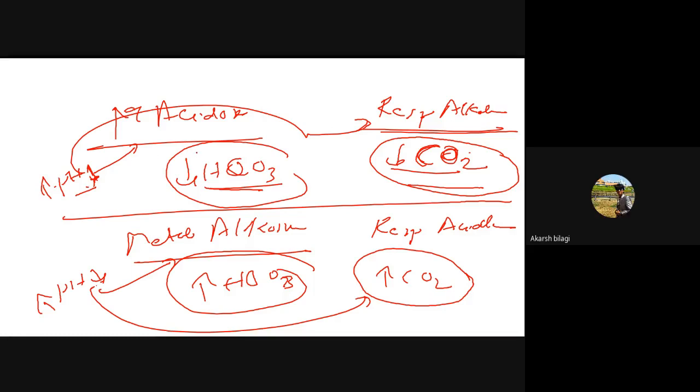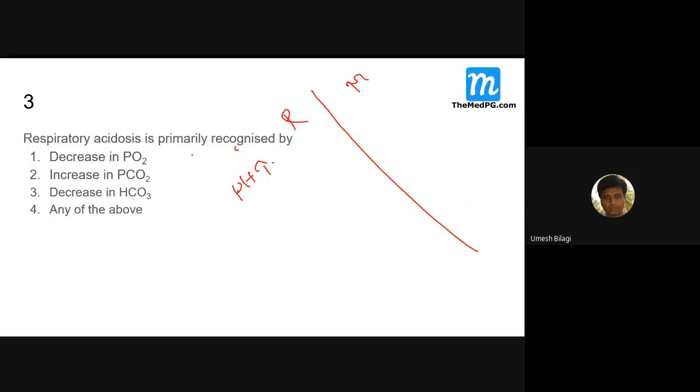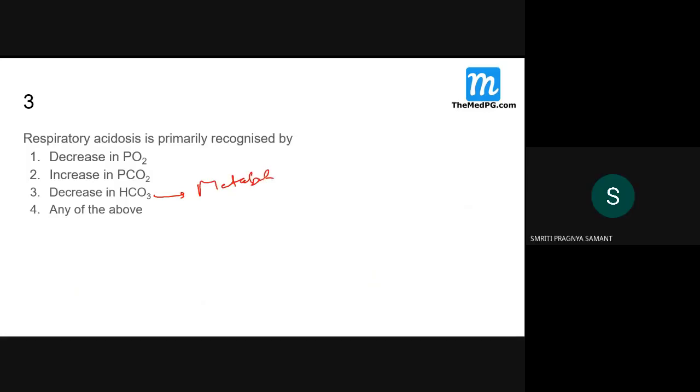That's how we see it. So respiratory acidosis is primarily recognized by how? To get respiratory acidosis, the carbon dioxide has to increase. So this is the one, increased PCO2. This was the other choice, metabolic acidosis or alkalosis. This is respiratory acidosis.